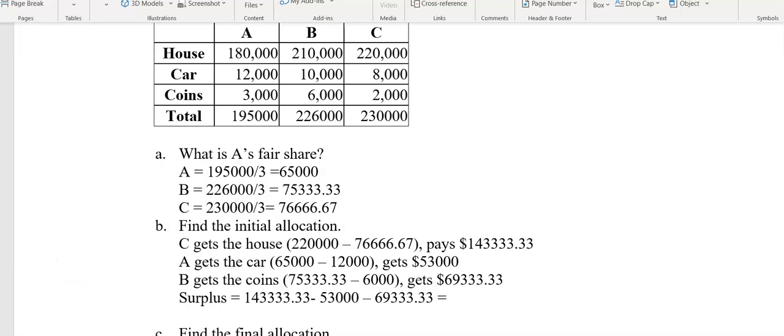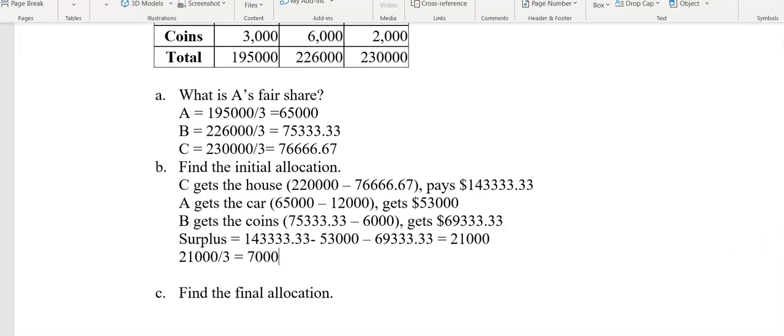So let's see what our surplus is. So there is a surplus of $21,000 after this is all done. If we take our $21,000 and divide it by our 3 players, that's $7,000 apiece that they all get back.